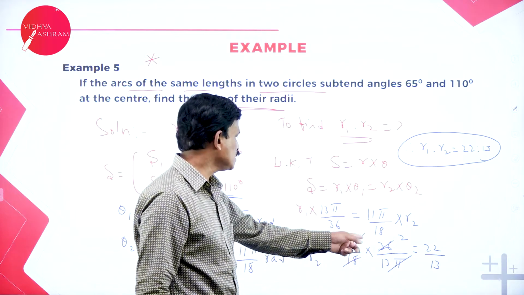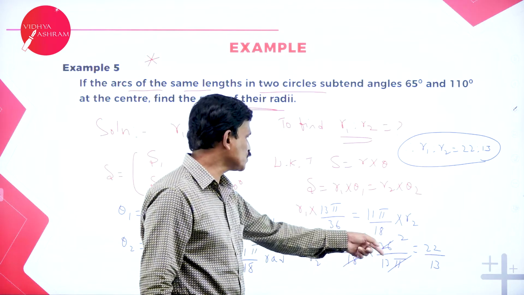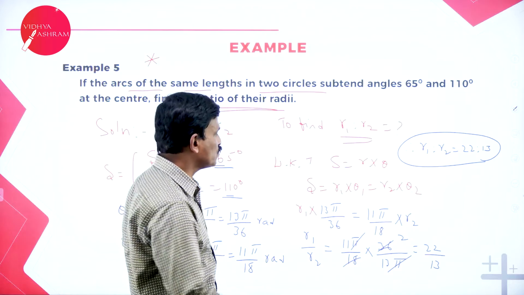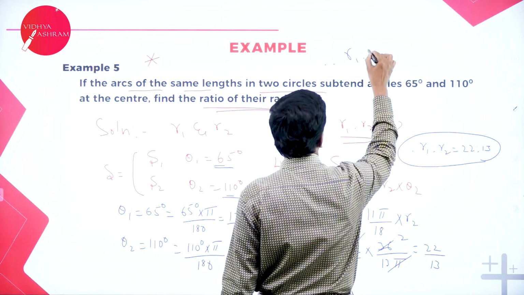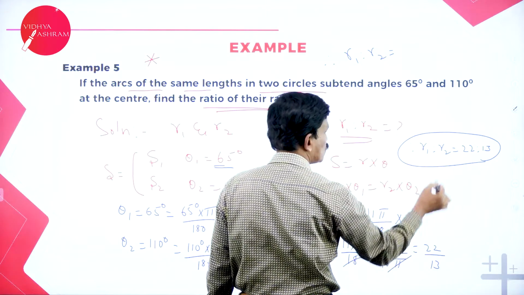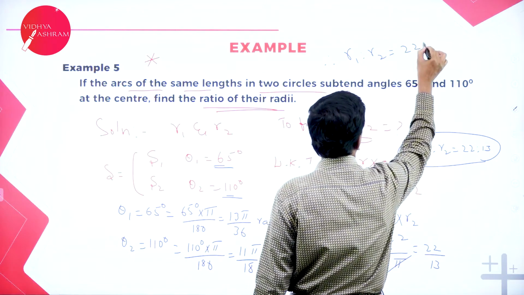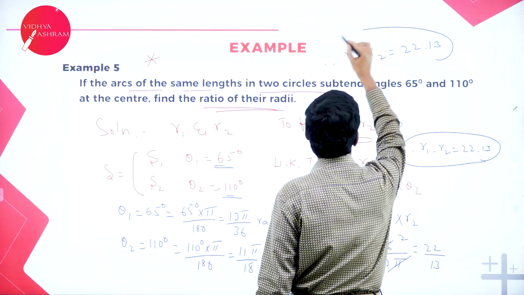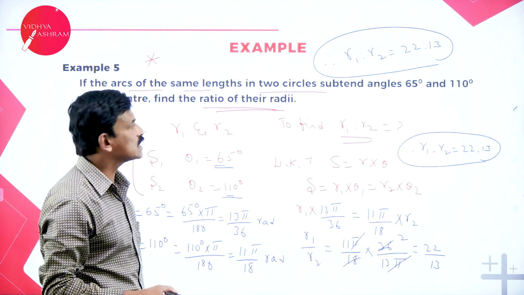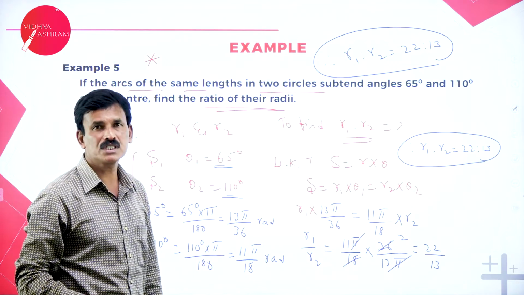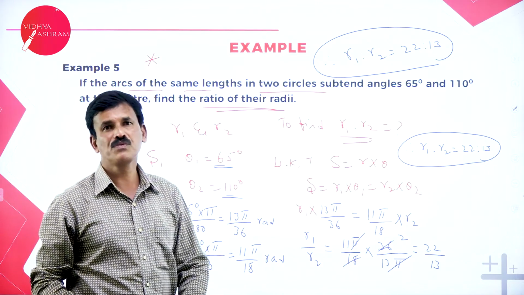Pi gets cancelled. 18 2s are 36, 11 2s are 22. So therefore the required ratio R1 is to R2 is equal to 22 is to 13. This is the required answer for the problem. That's it. Okay. Hope you followed.